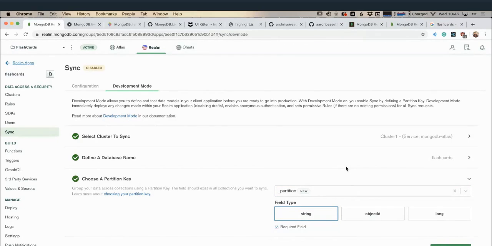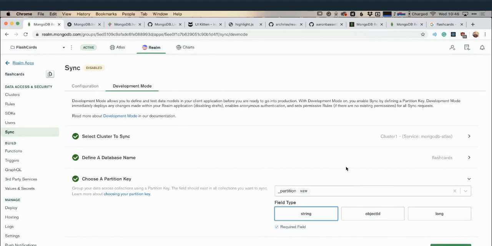Whenever I've got my Atlas database and cluster set up, it's going to have a lot of different information in there. It might have information for multiple different users, multiple different classrooms or groups, however we want to partition this. And not every person is going to need to have all of that data on their device. For a particular user, only their own data may be relevant to them, or only the data from their study group, etc.